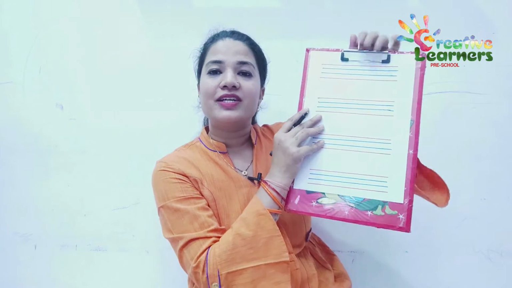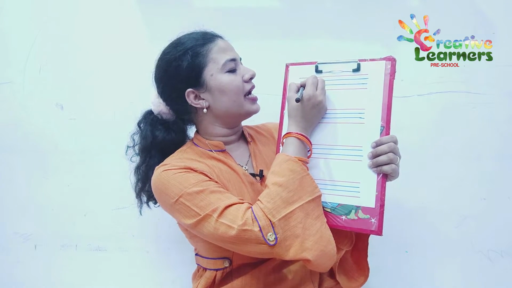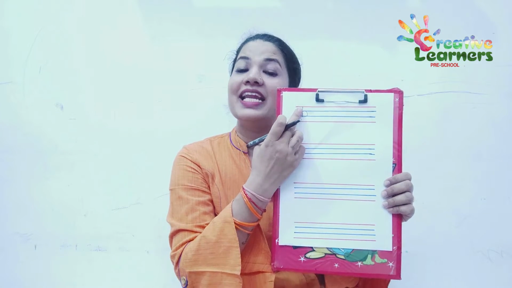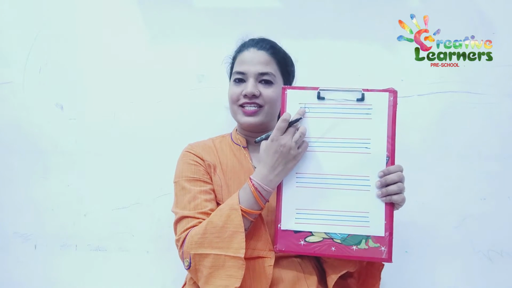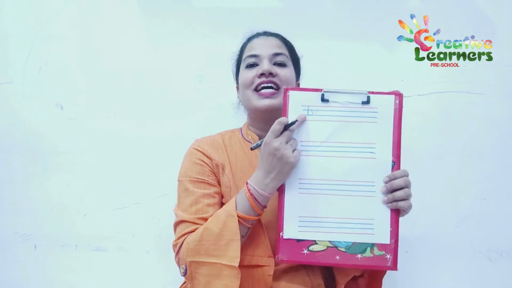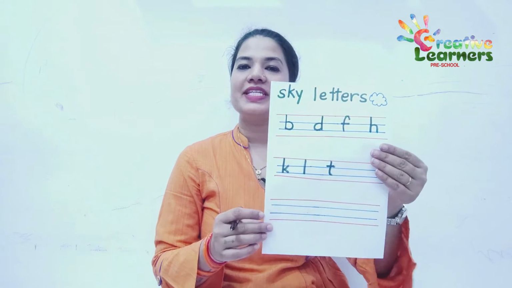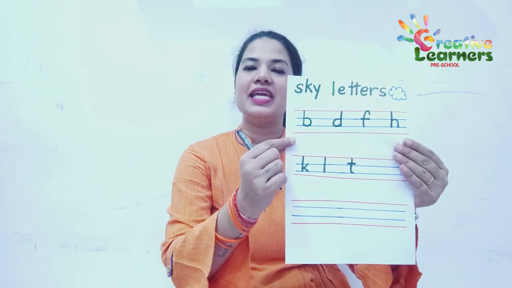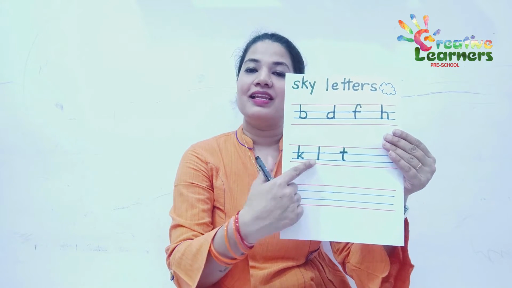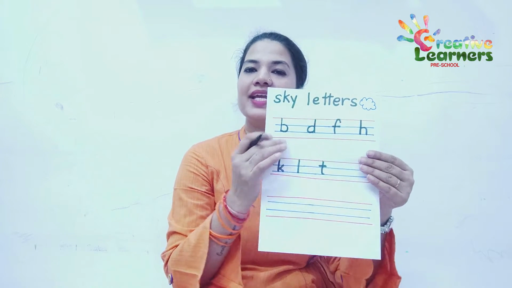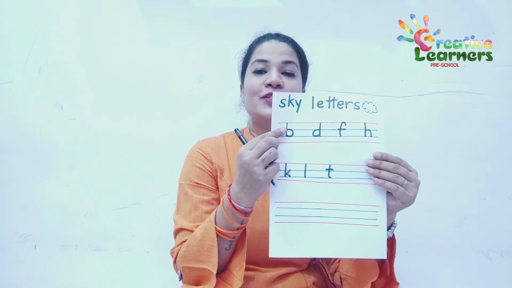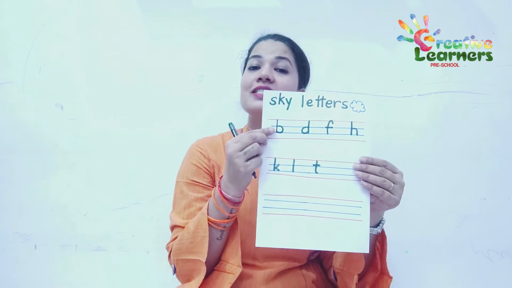When I write a letter and it touches the top red line like this, it is called a sky letter. Whenever a letter touches the top red line, it is called a sky letter. Let's see a few examples of sky letters like letter B, D, F, H, K, L, T. Whenever the students are writing these letters, always encourage them to repeat that when the letter touches the top red line, it is called a sky letter.